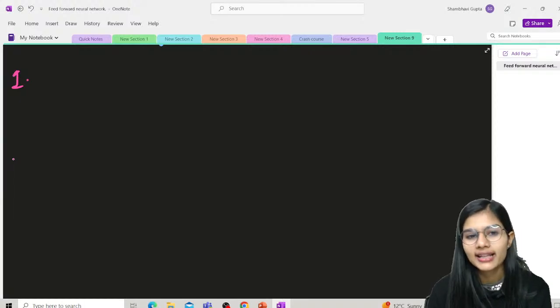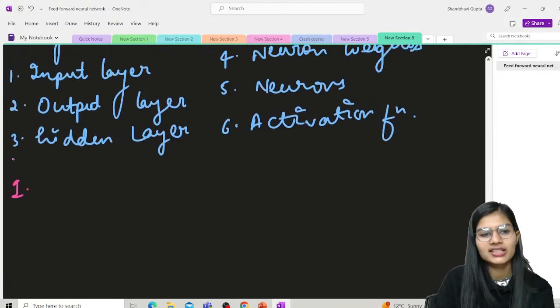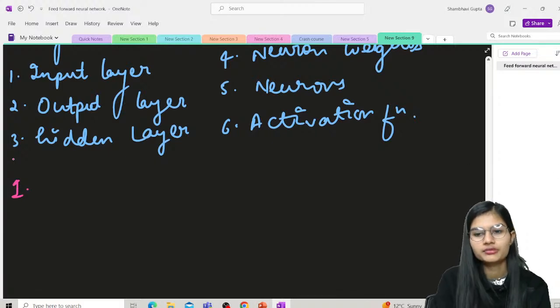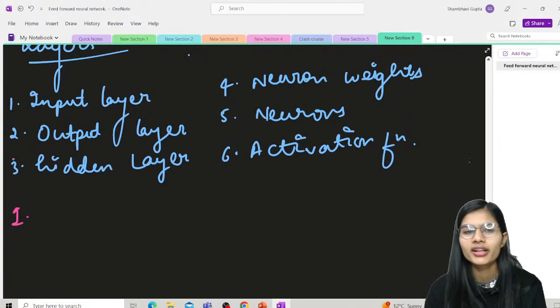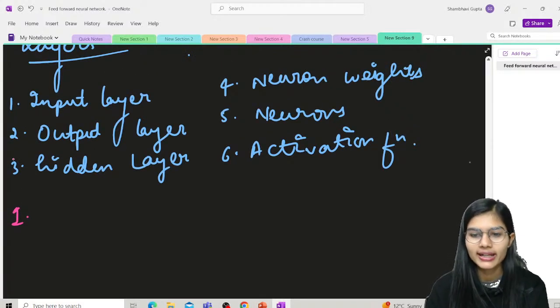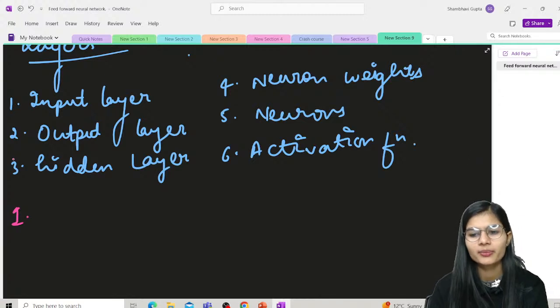Next, moving ahead, we have the second, the output layer. According to the type of model you are building, this particular layer represents the forecasted feature.